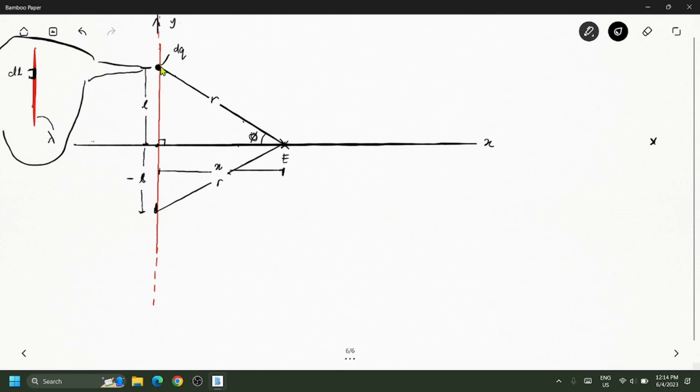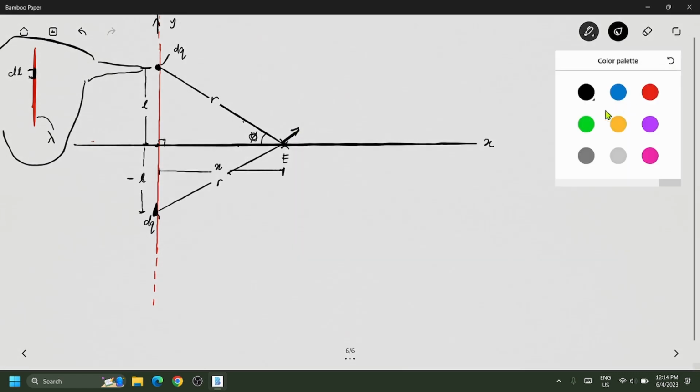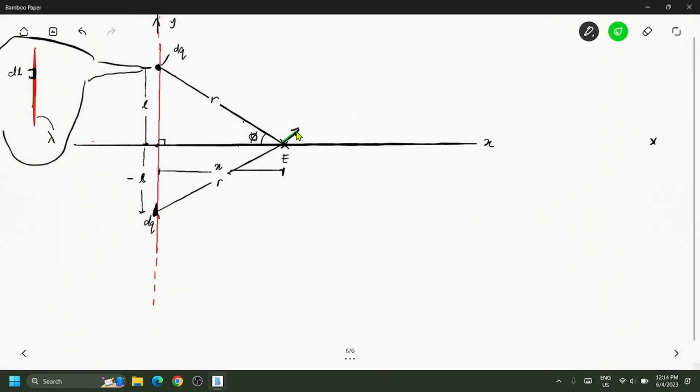But as you can see here, the electric field contributed by the bottom dq, the bottom portion of the wire, is given by this direction. Let me denote this using another color, the green color. Then the electric field contributed by the portion of wire here is given by this direction. So you will see that there is a positive Y component and a negative Y component.